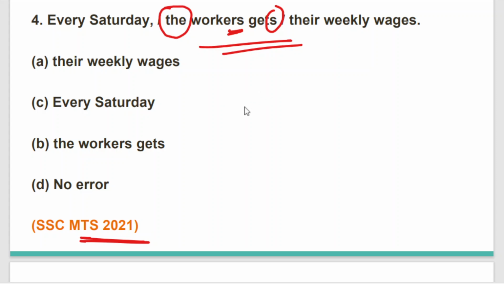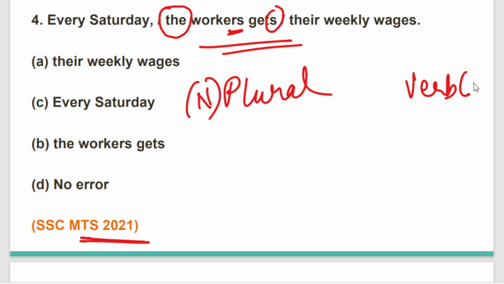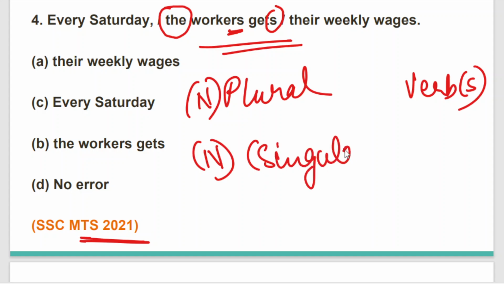Whenever we are placing any sentence, always keep this in mind: when the subject or noun is plural, the verb has to be singular, and when the noun is singular, the verb has to be plural.